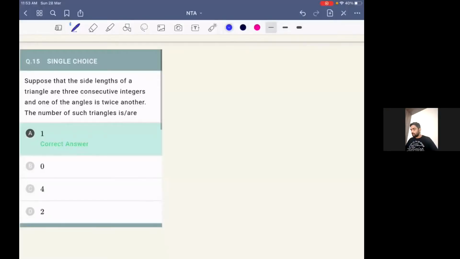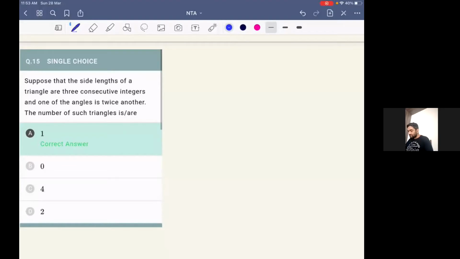So continuing our discussion of mock test 1 from NT Abhyas app, we'll see the next question. So let me share the screen with all of you. So now we can see the question number 15 on the screen.